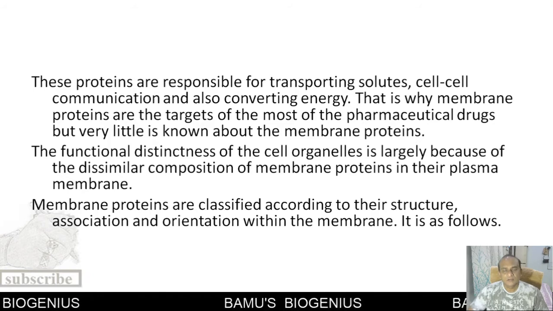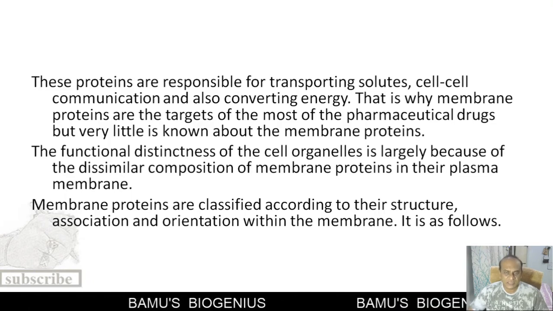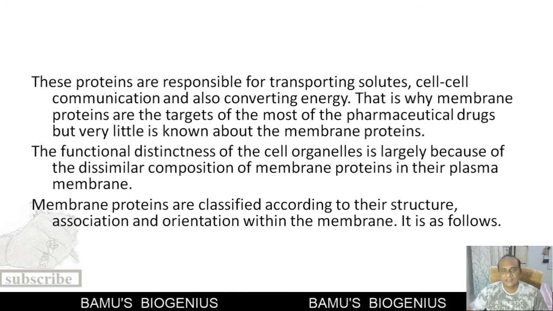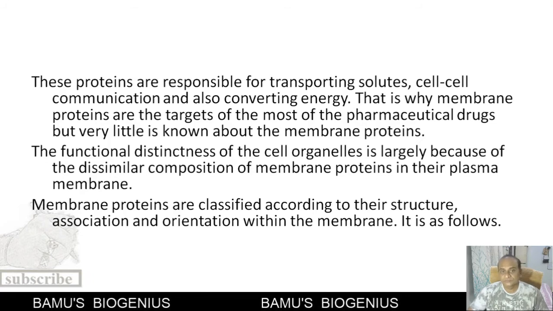Then, because of this importance of the proteins, most of the pharmaceutical drugs are targeted for these particular types of proteins and they can alter the functions of the cell. So this is the importance of membrane proteins.